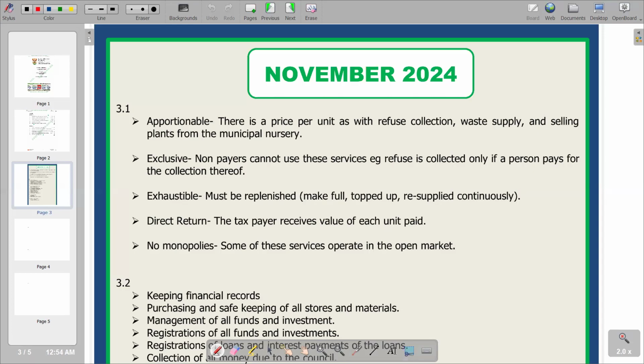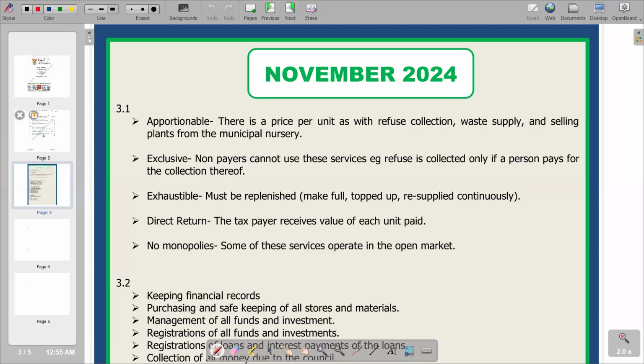Then we've got exhaustible, meaning they can be re-supplied. So we also have direct return, that is the taxpayer receives the value for each unit paid. So you are going to get value of what you have paid for in return. So that's what we have on direct return. And then we go to the no monopolies. So obviously on no monopolies, we are saying there are no monopolies. So we cannot have a scenario whereby we have one service provider, as some of these services operate in the open market, which means it's open for many service providers. So basically that's what we have in terms of no monopolies.